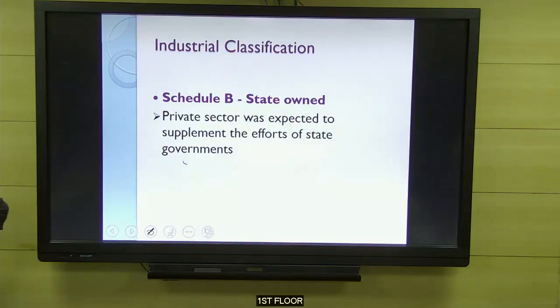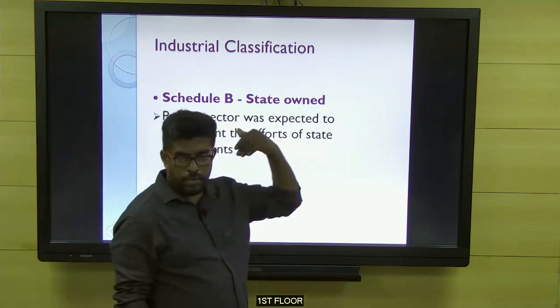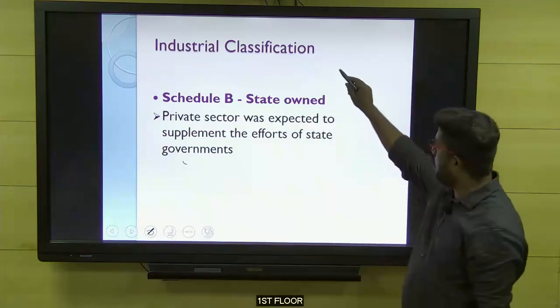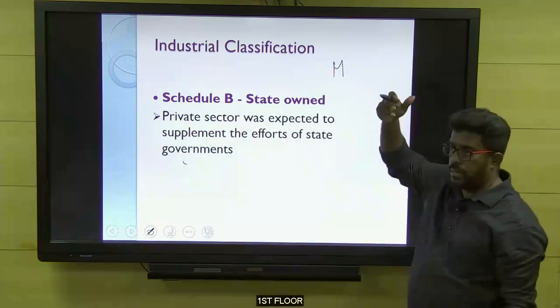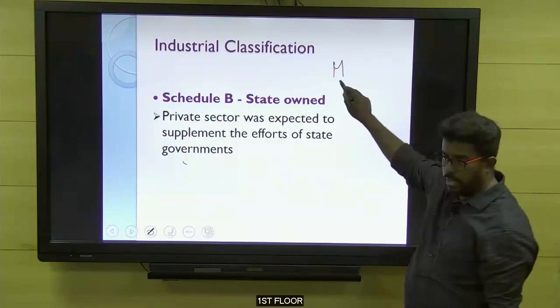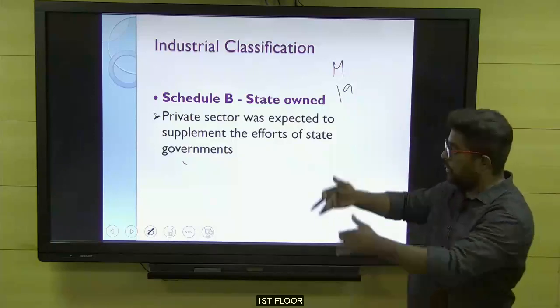Next one is Schedule C, which was meant for the private sector. Now it's very clear when compared to 1948. 48 was a bit confusing. I told you about mixed categories. Earlier, for example, a common example, iron and steel. Iron and steel was once under the Tata. The 1948 policy permitted the Tata to function. But in 56, what happened?